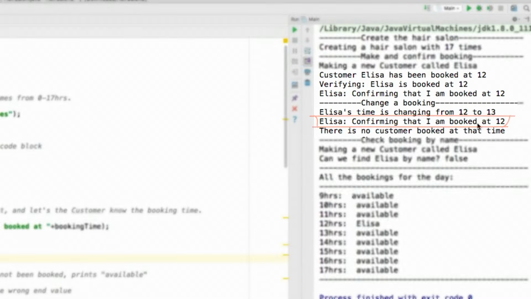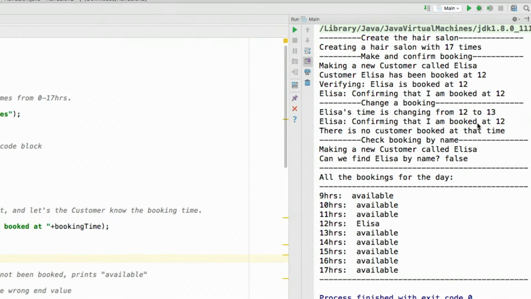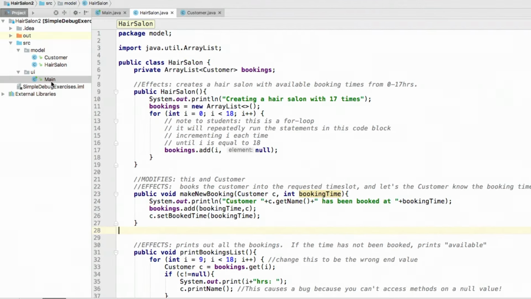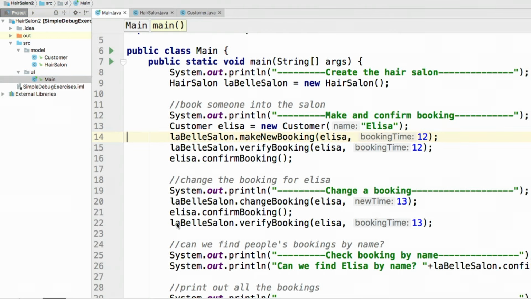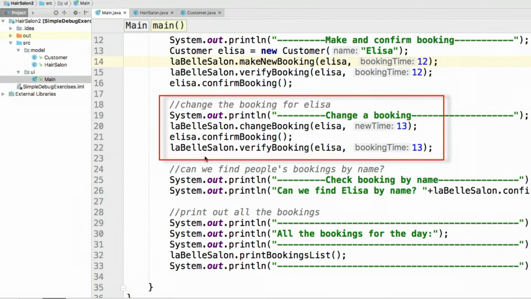We haven't solved all our problems. The next problem is that the booking isn't changing. So on to bug number 2. We've got this call in main to change booking, but it's clearly not working.